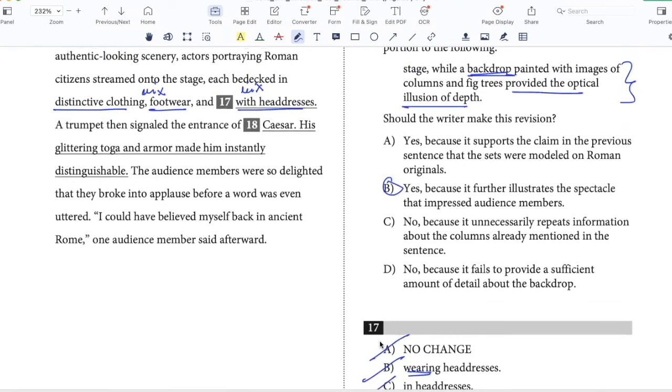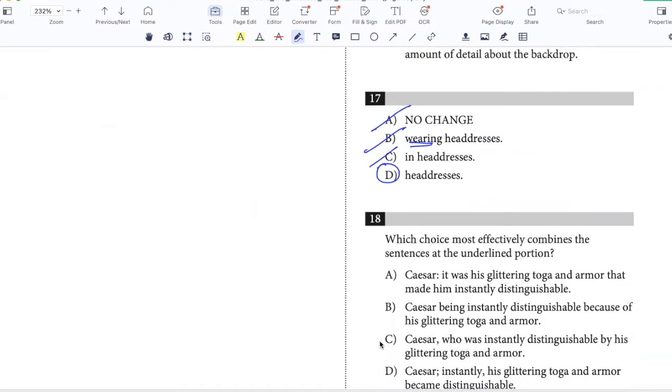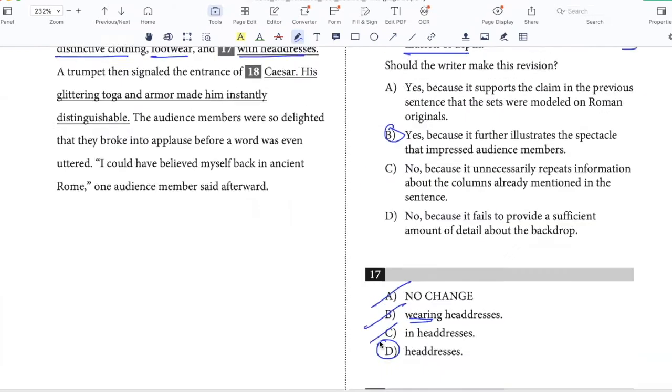A trumpet then signaled the entrance of Caesar. His glittering toga and armor made him instantly distinguishable. The audience members were so delighted that they broke into applause before a word was even uttered. I could have believed myself back in ancient Rome, one audience member said afterward. Okay, so which choice most effectively combines the sentences?